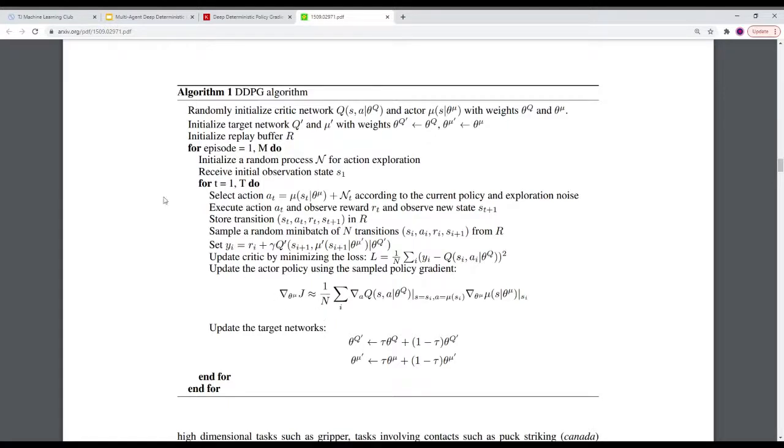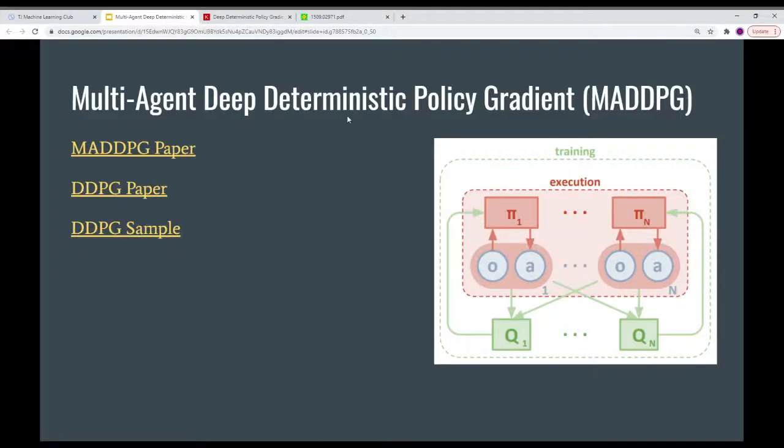And that's just a brief overview of the entire DDPG algorithm. But yeah, we can get back to talking about MADDPG and the extension of DDPG for multiple agents.